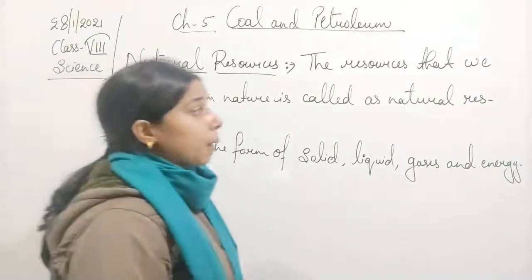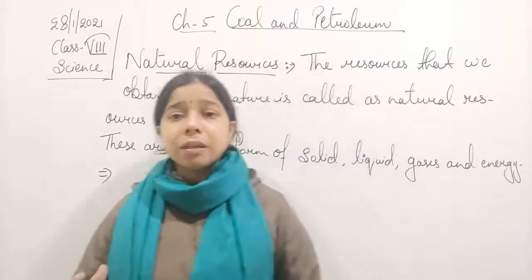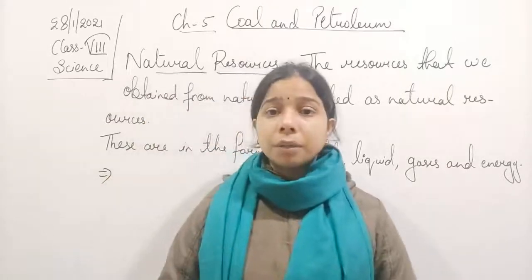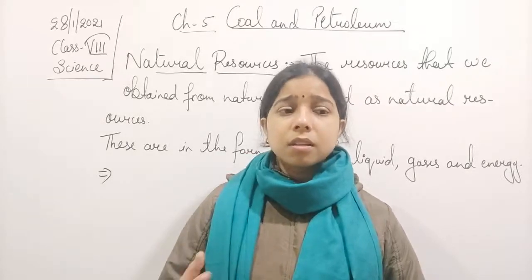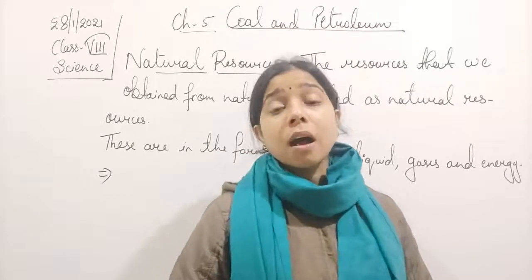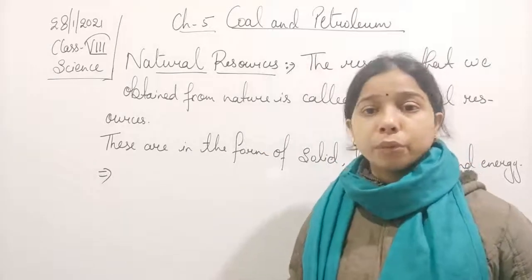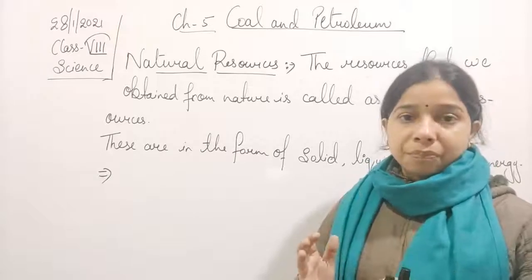Now the availability of the resources varies. It means the amount of a resource may be a lot, so that we can use it whenever we want, or the amount is less.